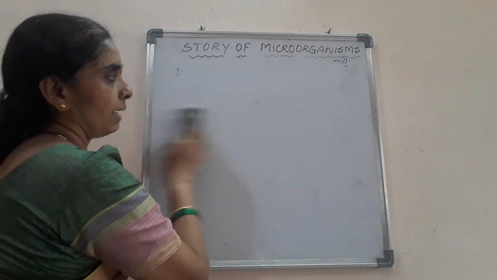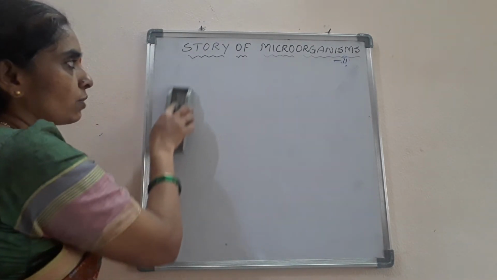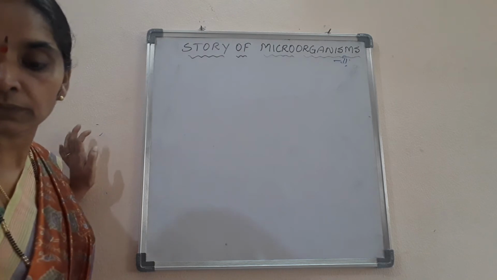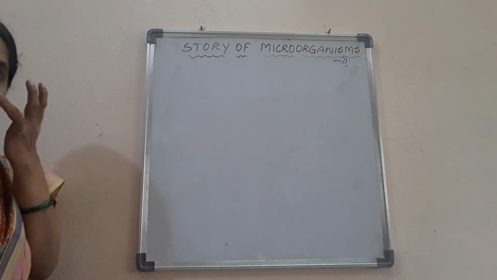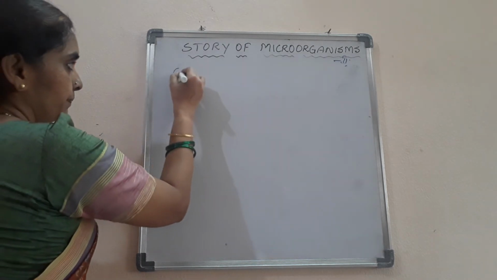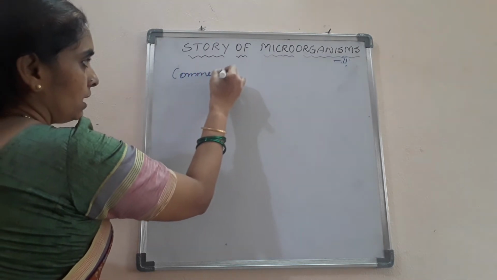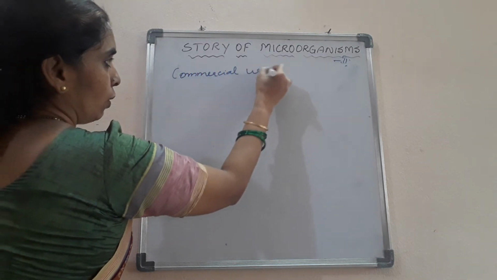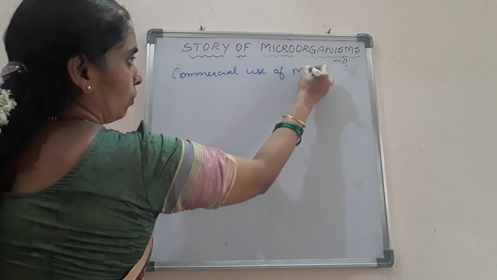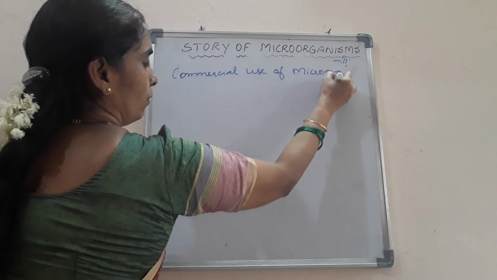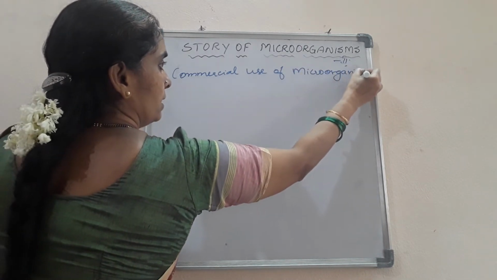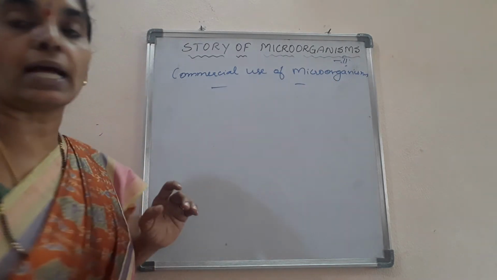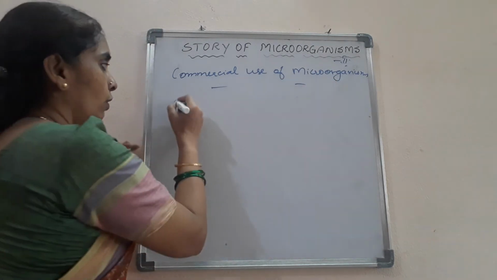Next activity is about the commercial use of microorganisms. Commercially, how are microorganisms used in the preparation of alcohol?